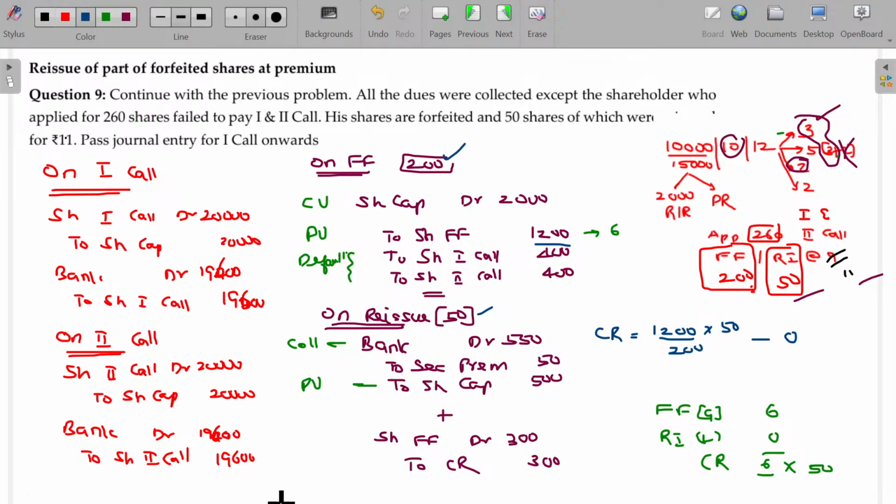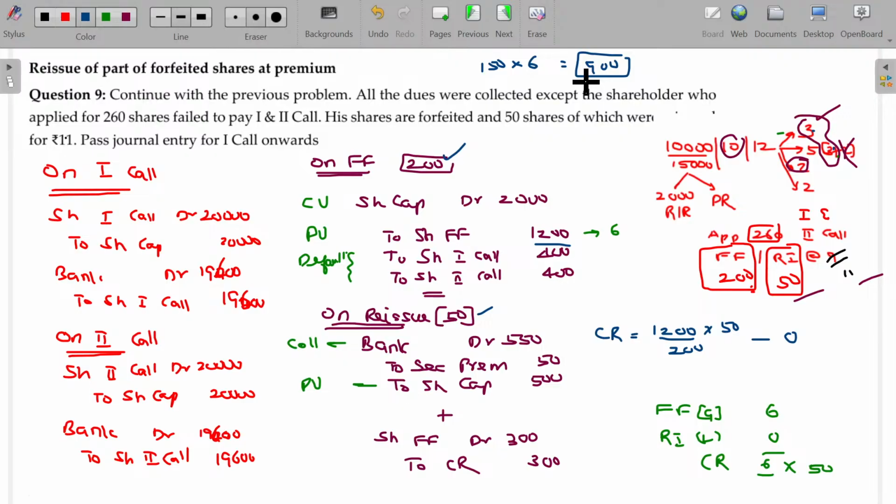So, is any unissued share there? Yes, for the unissued 150 shares. The capital reserve is 3 plus 3, 6. 900 remains unutilized. It can be used on reissue of the remaining 150 shares in a later period. Whenever there is a forfeiture gain, you can use it for the reissue. If you are doing only a partial reissue, only that part of the share forfeiture can be used.